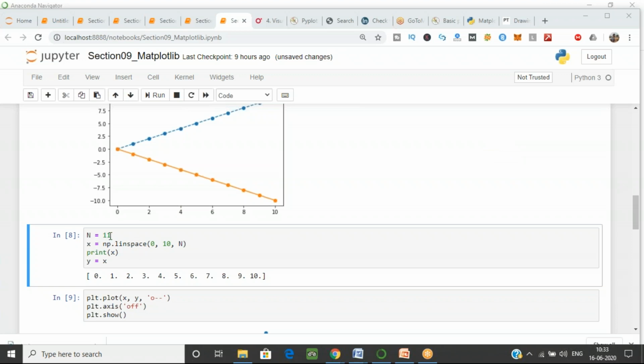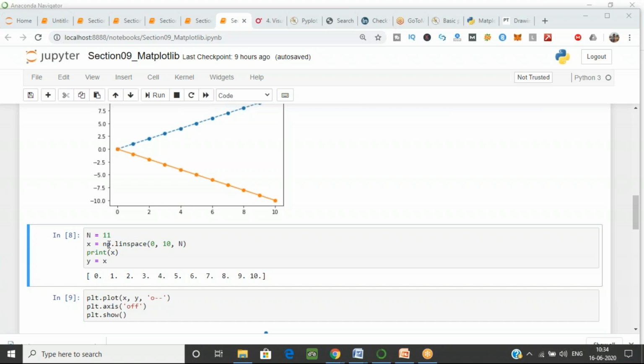Now I have taken one variable n equal to 11. We have taken one variable, that is n, which is equal to 11. So, starting with the number of points, we have taken the x variable and we are calling linspace. Why are we using np over here? Because this is NumPy. Linspace is included in the NumPy package, so we have to retrieve it from NumPy. So we are calling np.linspace. If you don't write np, it will show you an error. And we are passing 0, 10, n.